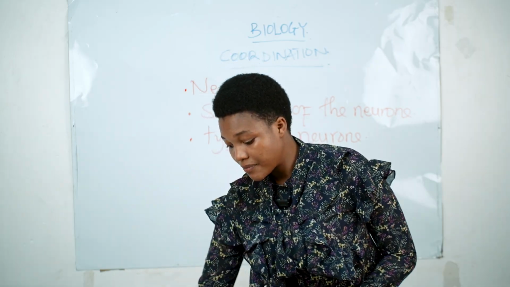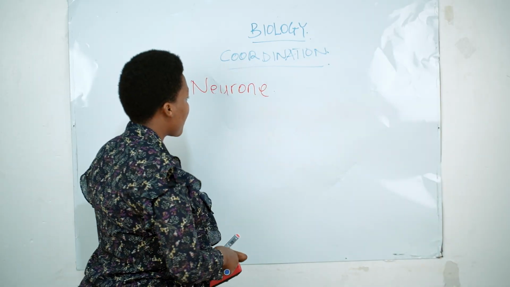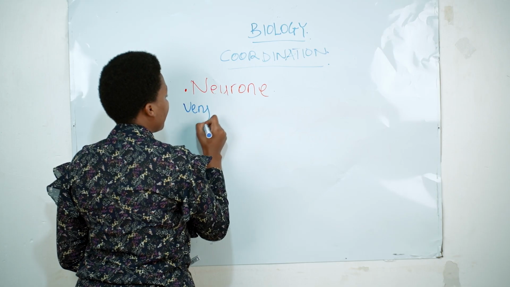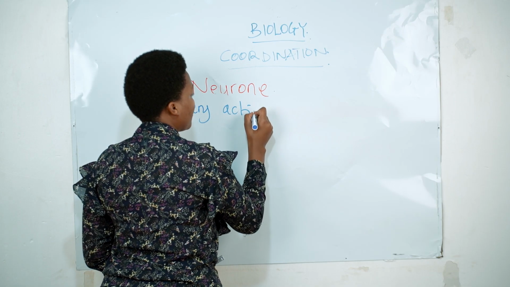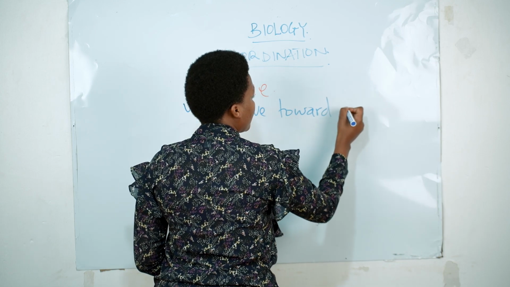Cha kwanza ni kwamba neurons, they are very active toward stimulus.